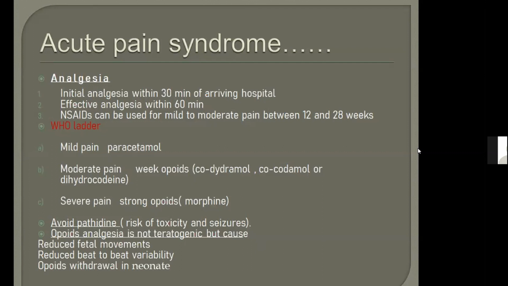We need to avoid pethidine. Why do we need to avoid pethidine? Though it is a very good analgesic, in sickle cell disease specifically, because of the risk of toxicity and seizures, it is written in the GTG. So you must learn it by heart. You will not give pethidine, whatever the case is, in sickle cell disease: toxicity and seizures.